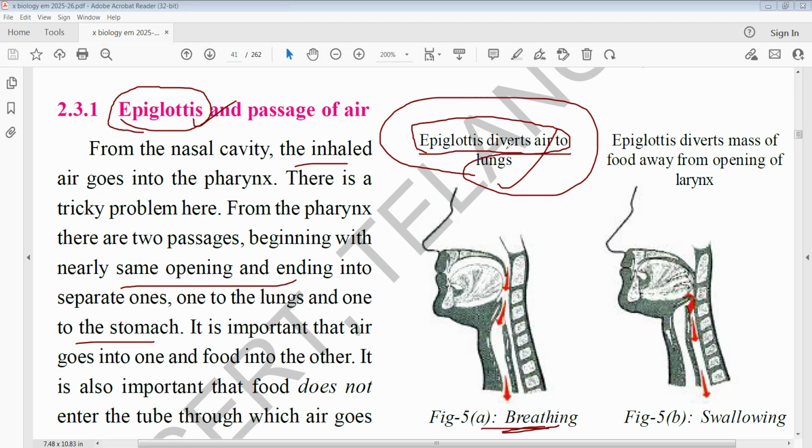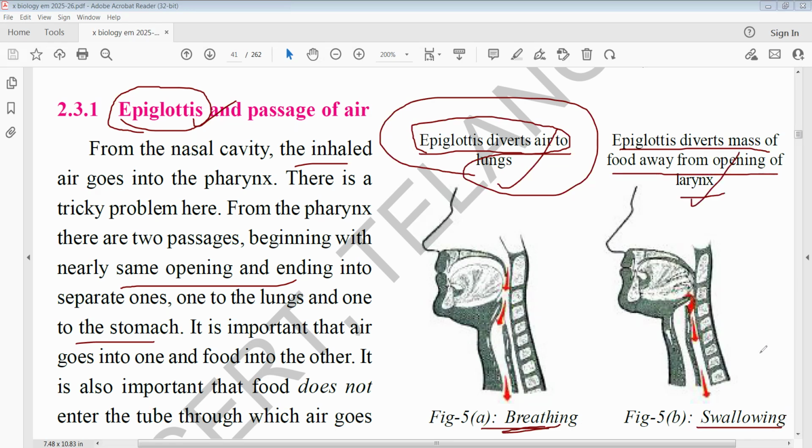While breathing, the epiglottis diverts air to the lungs. Whereas while swallowing, what is happening? The epiglottis diverts the mass of food away from the opening of the larynx.